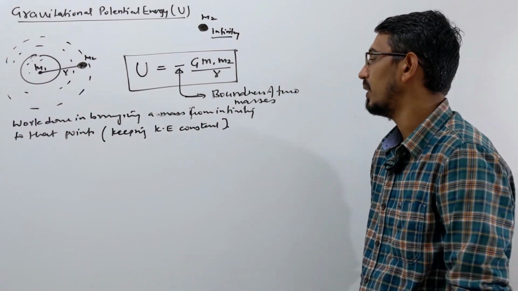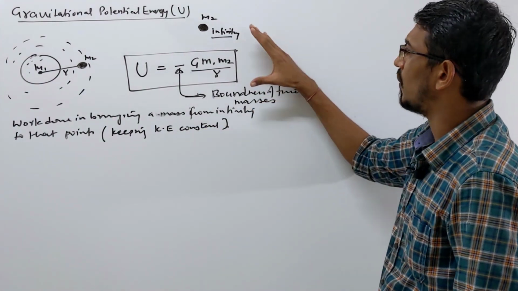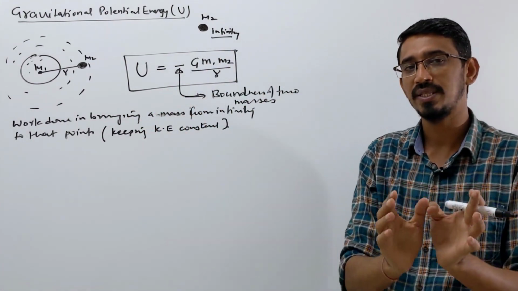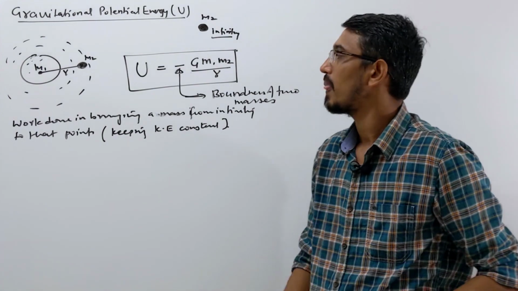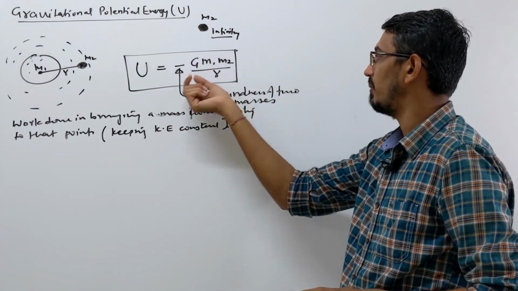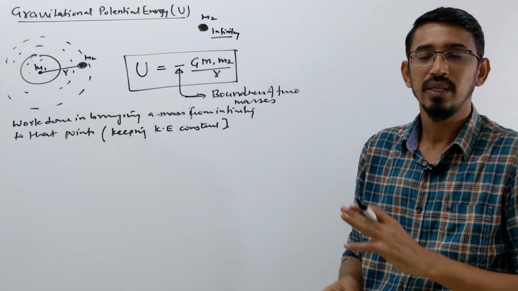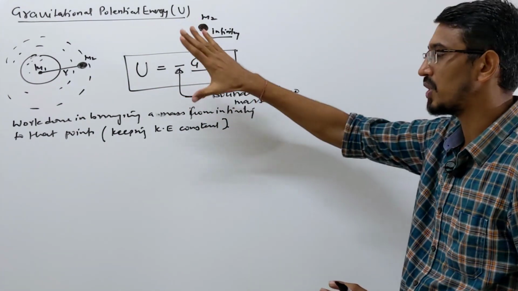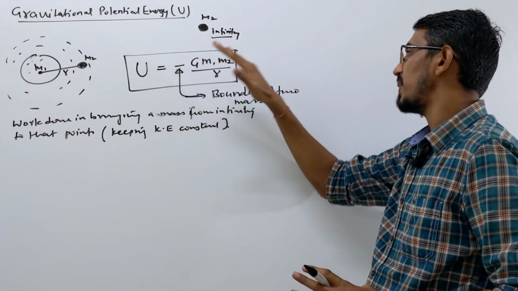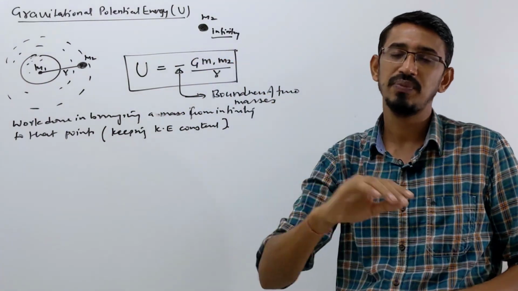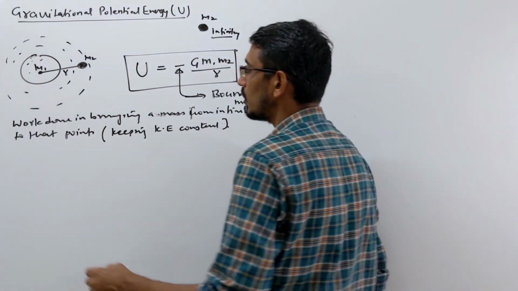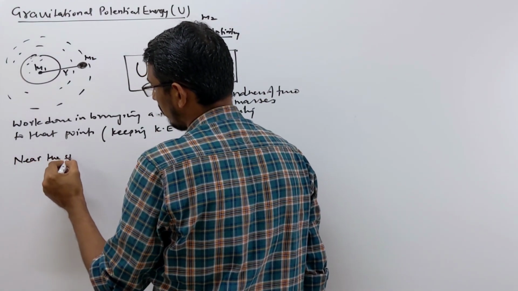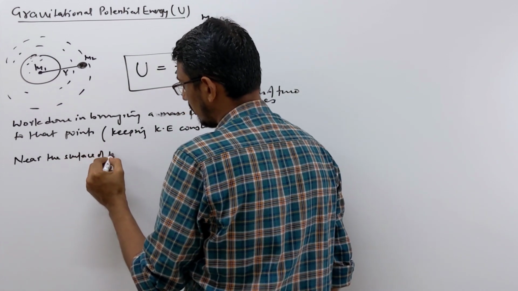This is an important point. This is a general formula to find the potential energy of any object when it is placed in the field of another object. So that becomes minus G m1 m2 upon r, a simple formula. This is a general formula, between any two masses you can find the potential energy. Now this formula we specifically want to write for near the surface of earth.